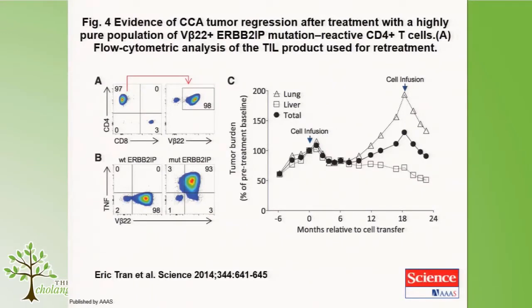And so another example in cholangiocarcinoma: this strategy has really been most successful so far in melanoma, but a few years back, a patient with cholangiocarcinoma was found to have a remarkable response to tumor-infiltrating lymphocyte, or adoptive T cell transfer of tumor-specific lymphocytes.